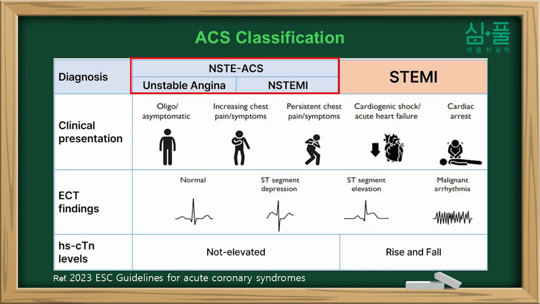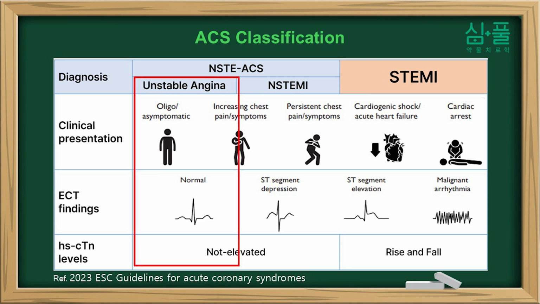Acute coronary syndrome, ACS, can be categorized into two types: non-ST segment elevation ACS and ST segment elevation myocardial infarction. Both are caused by the rupture of plaque within the coronary arteries. Let's quickly go over these three diagnoses.